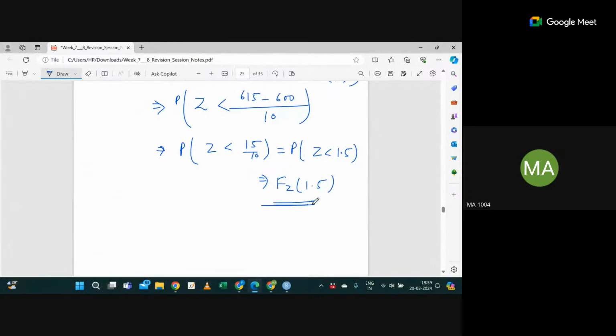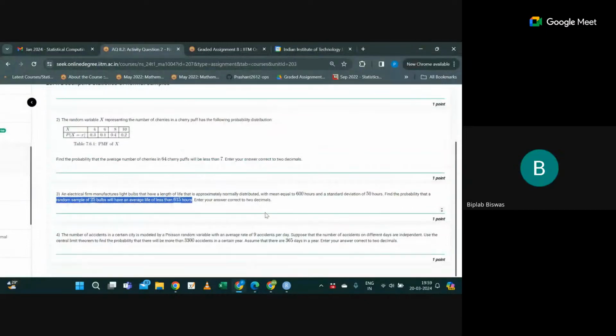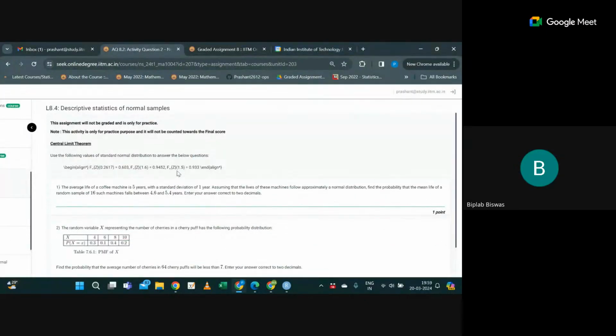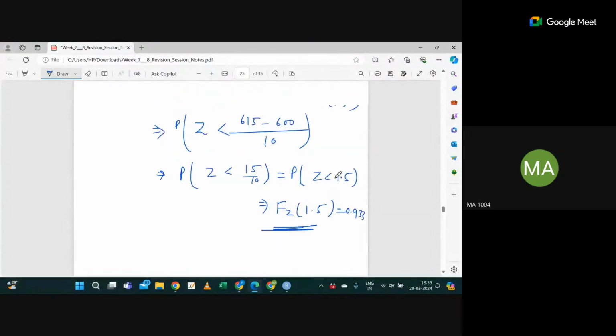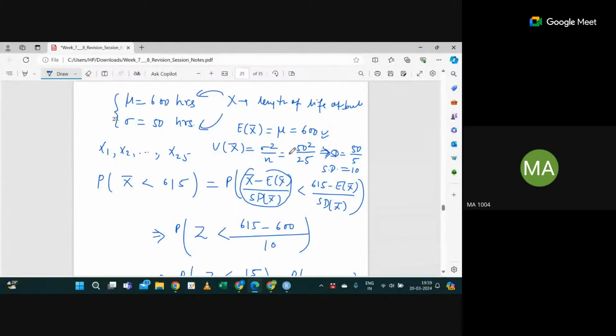This value will be given to you. Sigma was given as 50, no? Yes, sir. So you can see Fz of 1.5 is 0.933. So the answer is 0.933.